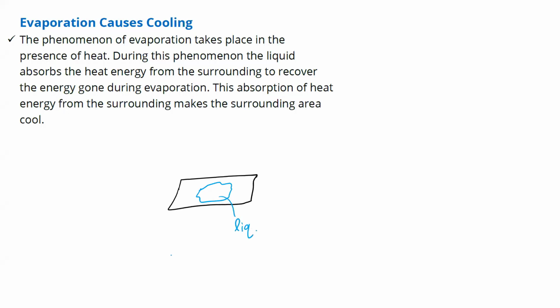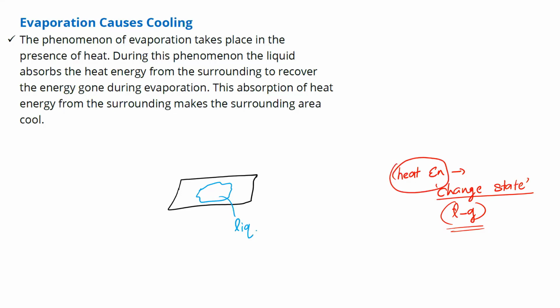This represents a certain liquid. What is the name of the heat energy required to change state? Respond fast. What is the name of the heat energy given or required to change the state from liquid to gas? Last class we have covered it. If you remember, you can easily answer. Vaporization, boiling are all the same thing; it is the process of conversion of liquid to gas. Here I am asking, what is the name of that heat energy required to change state? Latent heat energy. Yeah, it is latent heat.